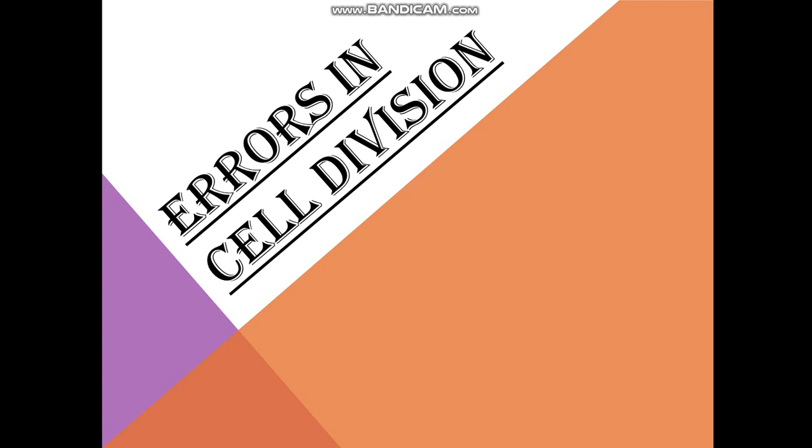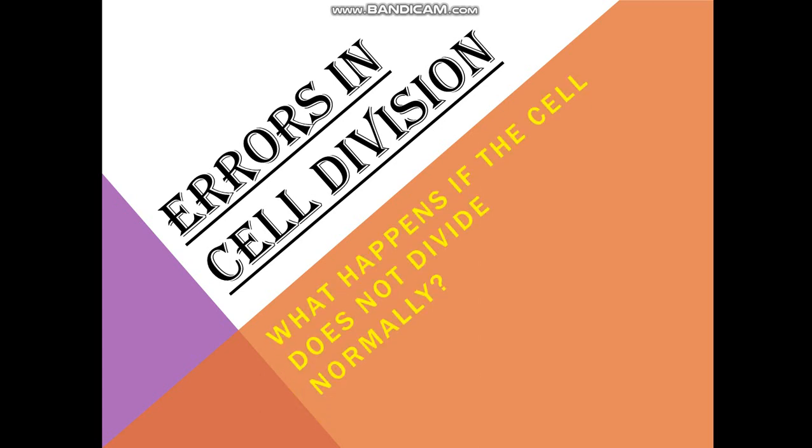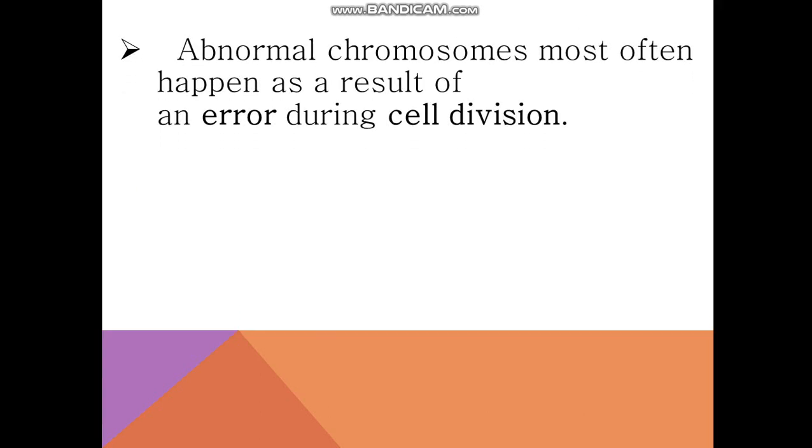Good afternoon, class 11th. Today we are starting a new chapter, that is errors in cell division. We have already studied cell division. So today we will discuss what will happen if there is a problem, an error, a mistake in the cell division, and what will happen if the cell does not divide normally.